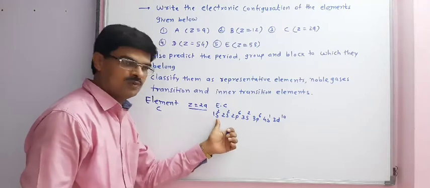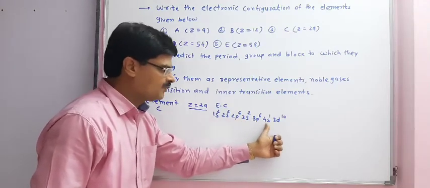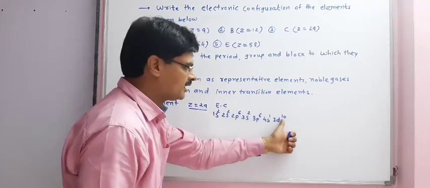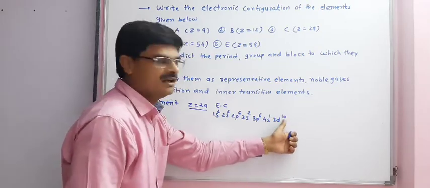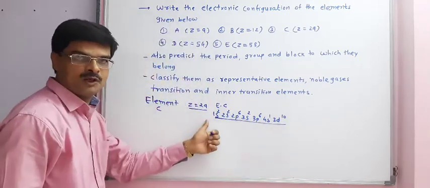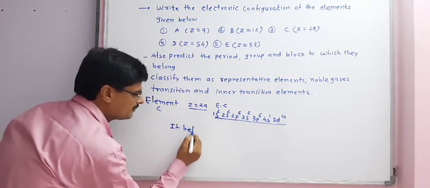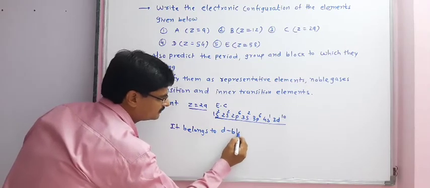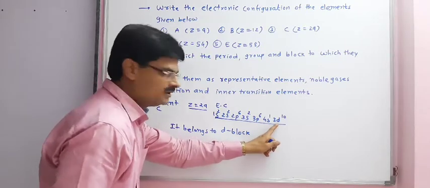The electronic configuration is 1s2, 2s2, 2p6, 3s2, 3p6, 4s1 and 3d10. So in 3d we have 10 electrons and in 4s 1 electron because of the stability of the d10 orbital. Now, after writing the electronic configuration, it belongs to D block because the last electron is added to the 3d orbital.